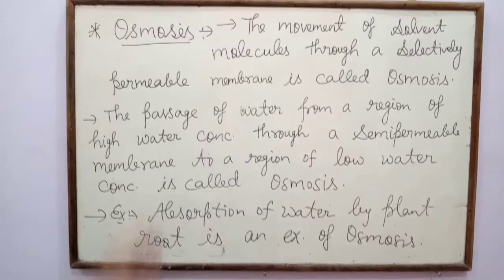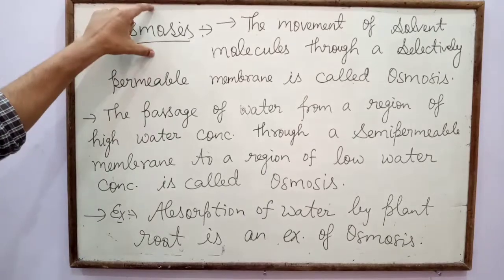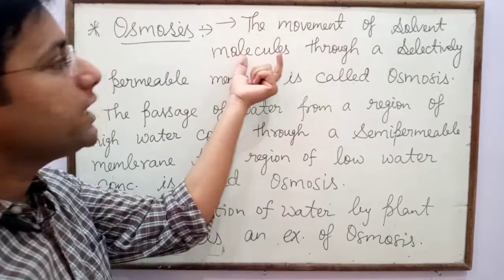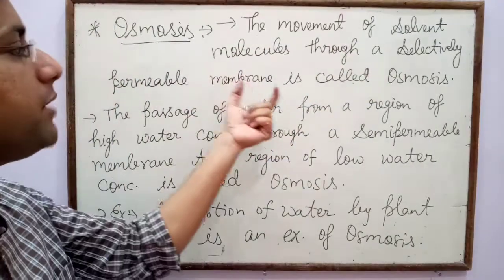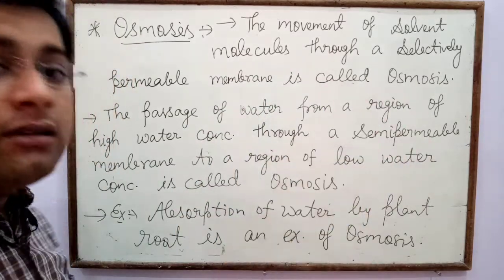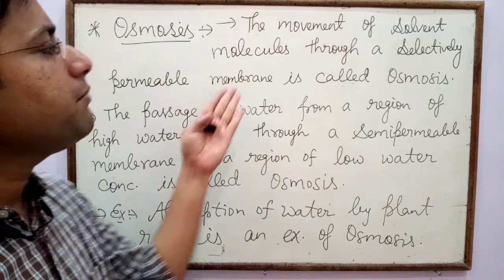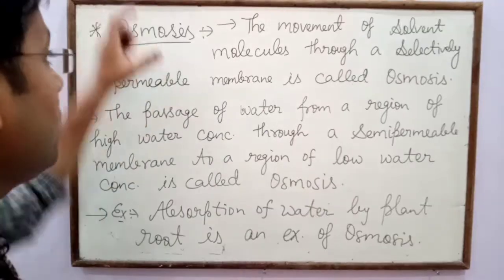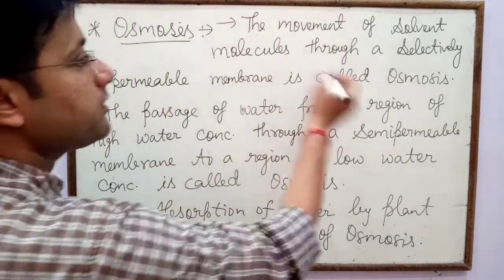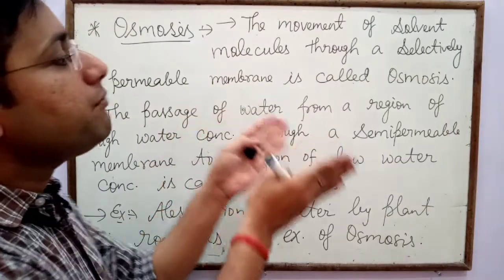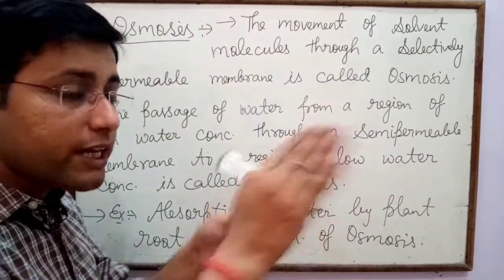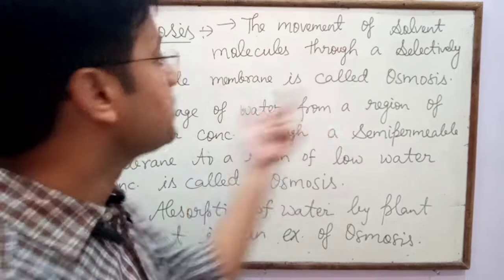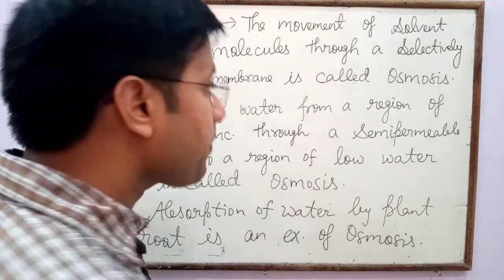After diffusion, next is osmosis. So now what is osmosis? The movement of solvent molecules through a selectively permeable membrane is called osmosis. In diffusion, no selectively permeable membrane is responsible for the movement of substances from one region to another, while in osmosis, a selectively permeable membrane helps the movement of molecules from one region to another.